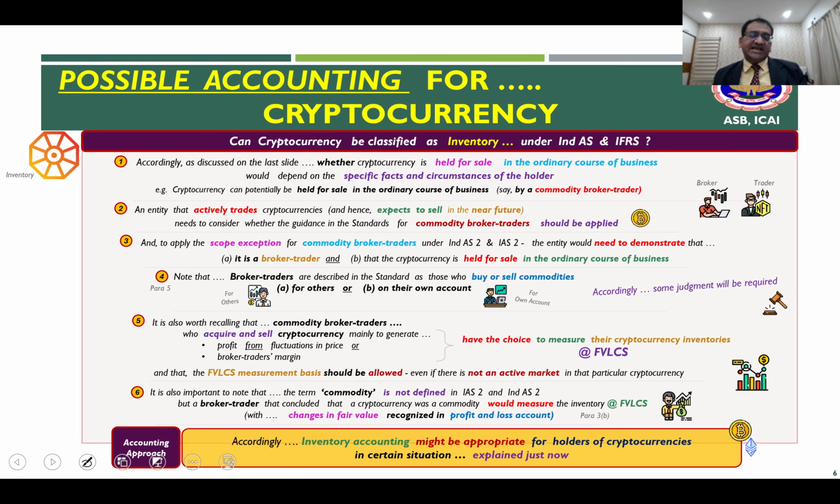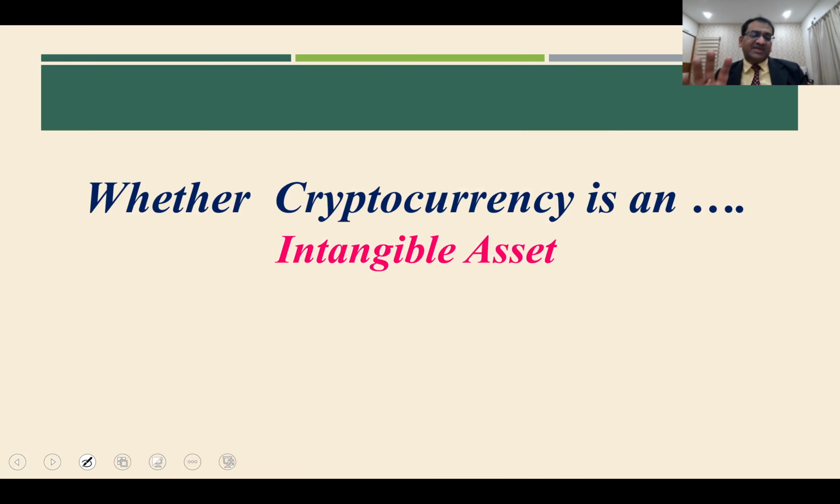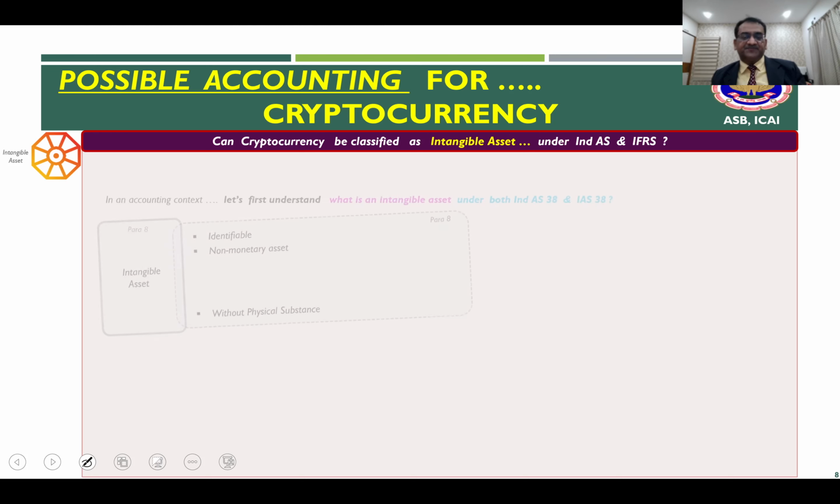Now we go to the next discussion. This will be the final classification basis: can you call cryptocurrency an intangible asset? Let's see, first of all, what an intangible asset is and what its characteristics are under Ind AS and IFRS, and then we will test it again, just like any other cases which we saw earlier, whether cryptocurrency falls within the definition of intangible asset.